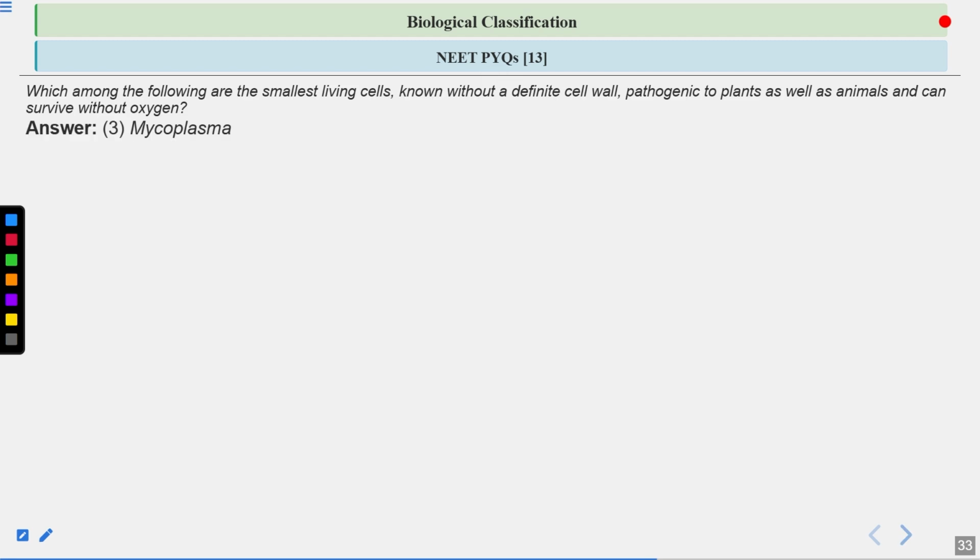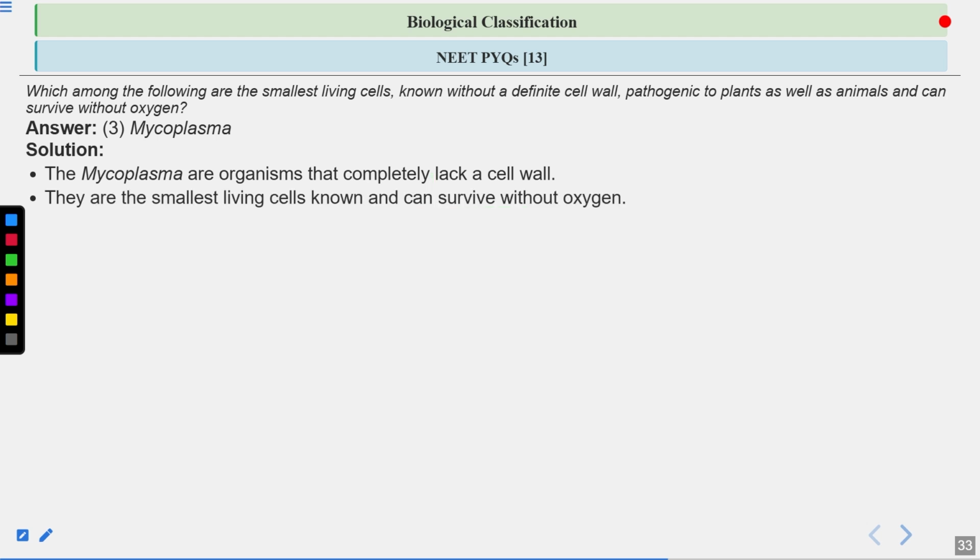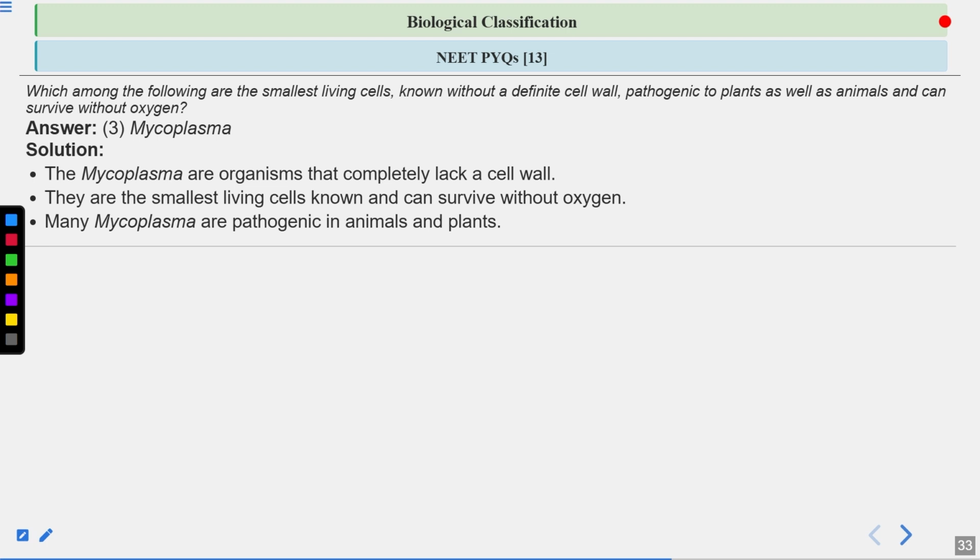Answer is option number 3, Mycoplasma. Let's have a look at the explanation. Mycoplasma are organisms that completely lack a cell wall. That's why they are the smallest living organism. They can cause diseases in plants and animals, so they are pathogenic to plants and animals, and they can survive without oxygen. Many mycoplasma are pathogenic in plants and animals.